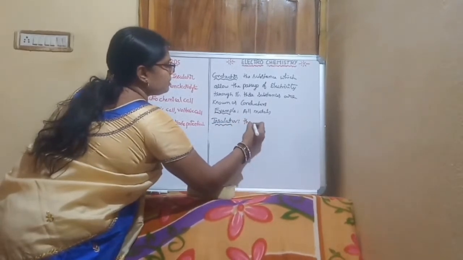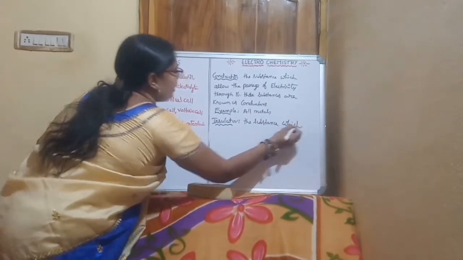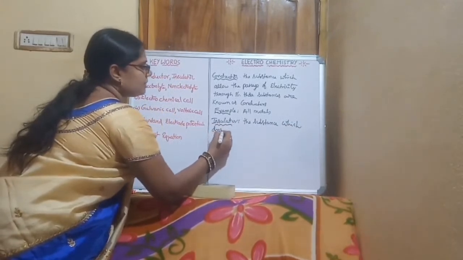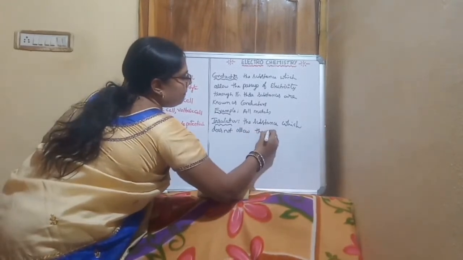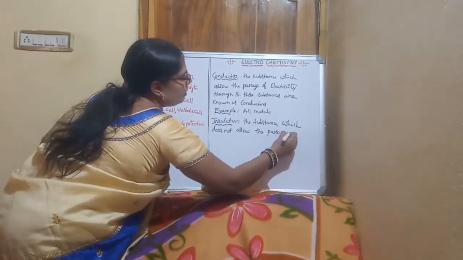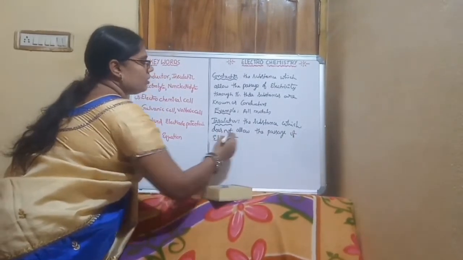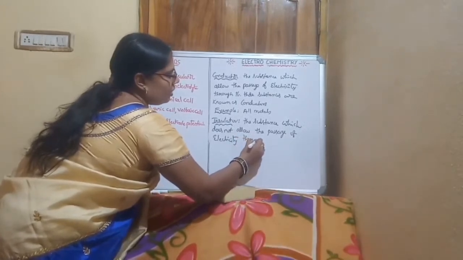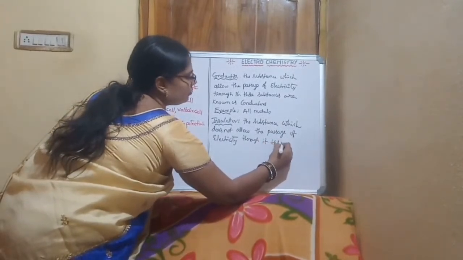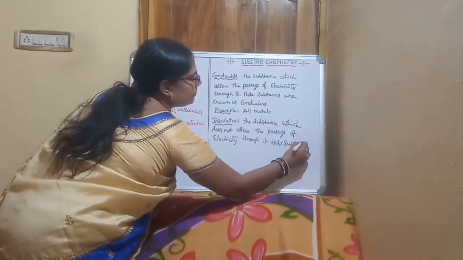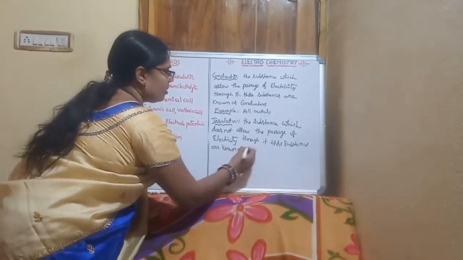Those substances are known as insulators.